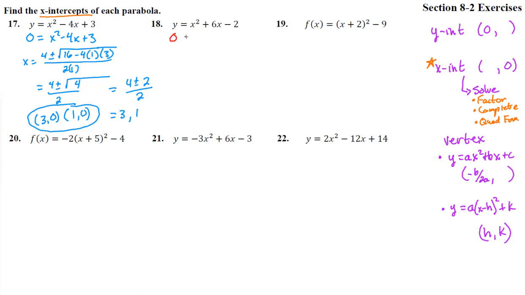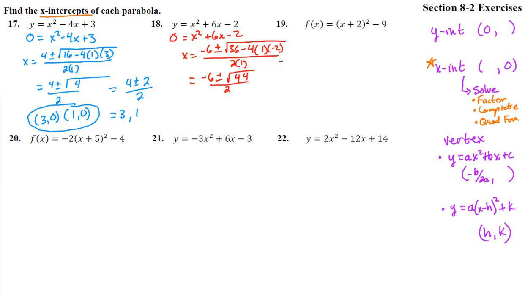Number 18, put a 0 there. Equals x squared plus 6x minus 2. Now it's in the proper format. X equals negative b plus or minus square root b squared minus 4ac all over 2a. Good. Okay, so negative 6 plus or minus square root of 36 plus 8. Right? Plus 8, that's a square root of 44 all over 2. Okay, these are irrational. It's positive. It's not imaginary, so they are real, but it's going to be irrational. Let's see if we can simplify that down.